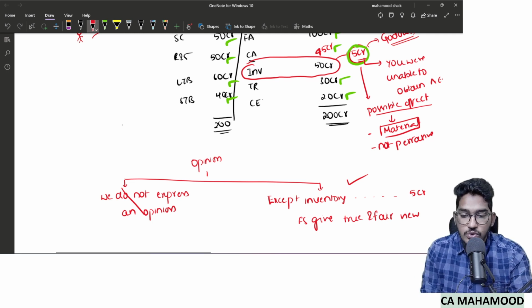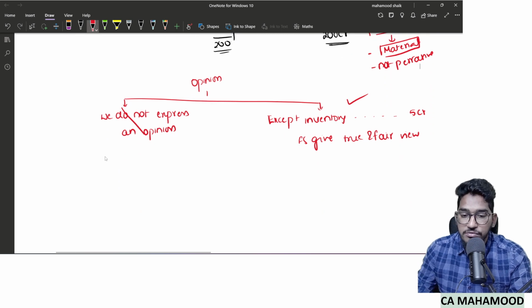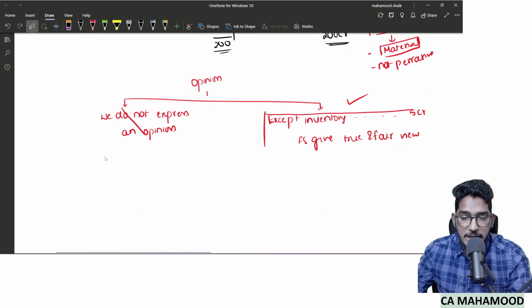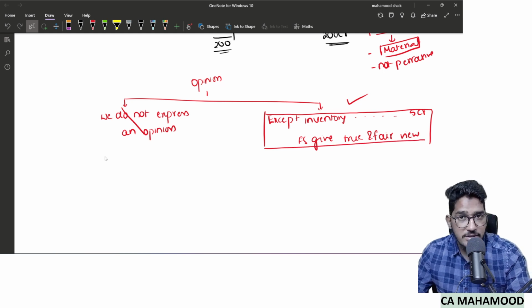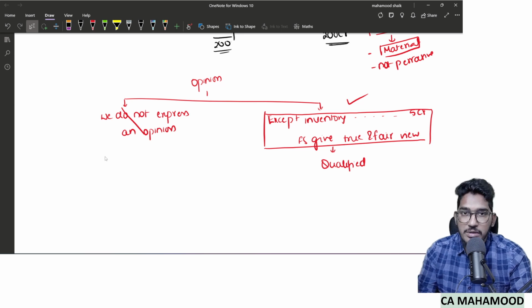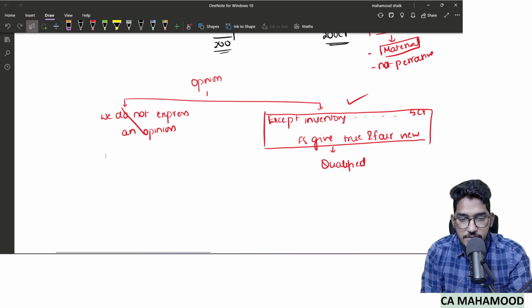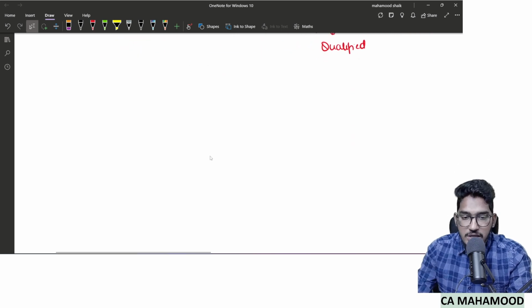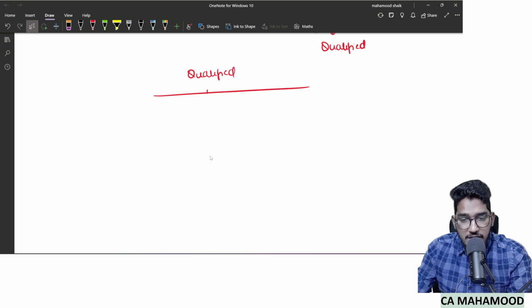Understood, everybody? And as we know, the moment you find this terminology in the opinion paragraph, what is that opinion called? Except some items, financial statements give true and fair view. We call it a qualified opinion. Yes or no? So if you remember, I told you qualified opinion applies in two circumstances. Now if I make a summary, qualified opinion will be given in two cases. What are those two cases?